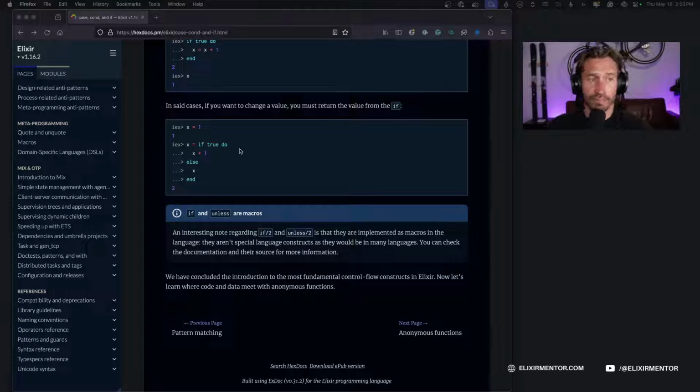And a good little thing to know is if and unless are macros. In fact, a lot of functions in the Elixir language are macros. So an interesting note regarding if arity 2 and unless arity 2 is that they are implemented as macros in the language. They aren't special language constructs as they would be in many other languages. You can check the documentation and their source for more information.